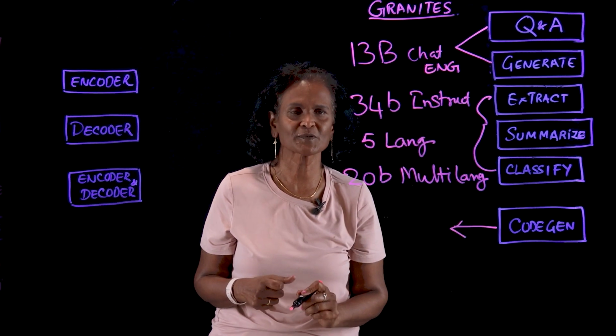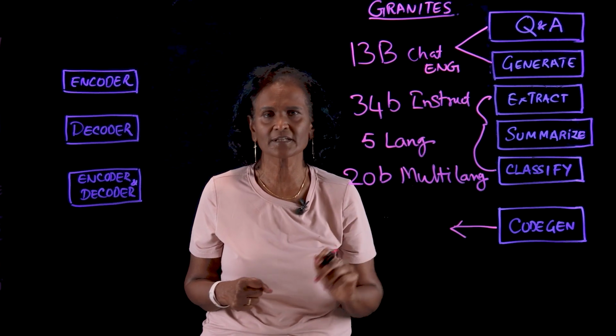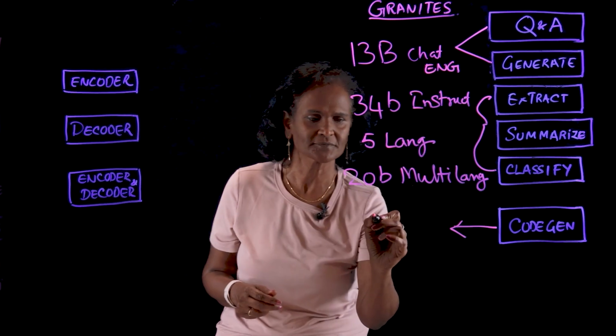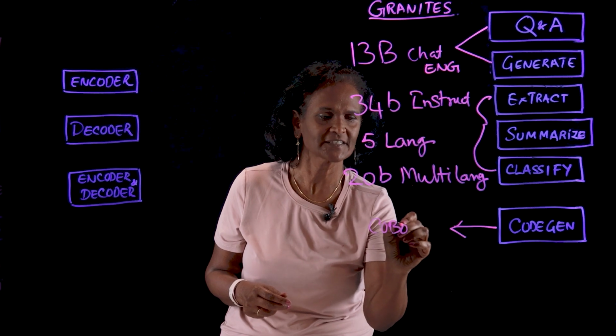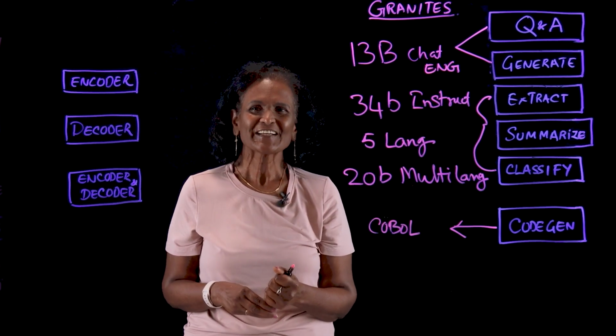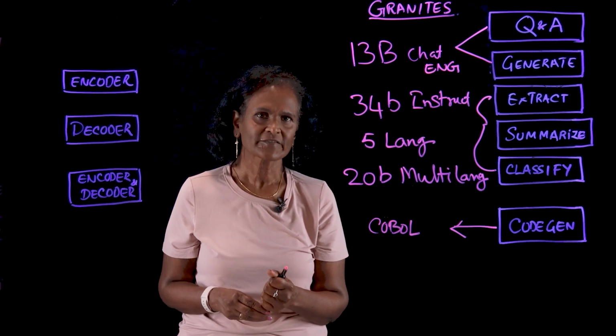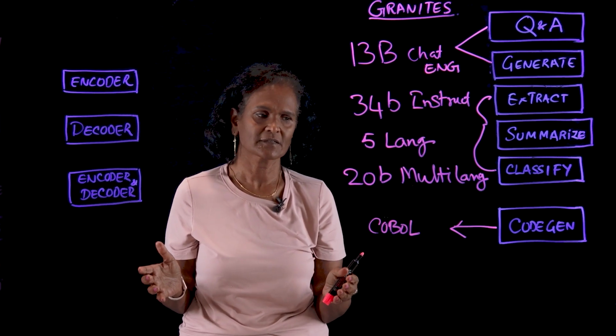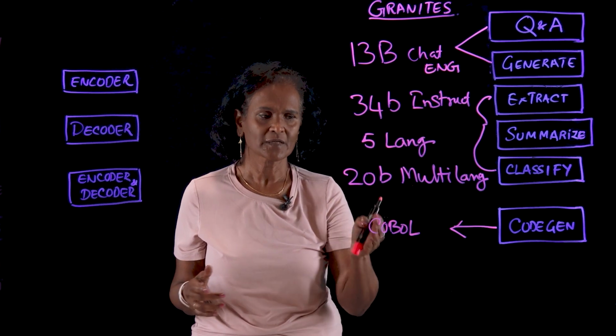Now, as I said before, Granites are really good at text generation as well as code generation, right? Let's not forget about code generation. This is super critical for the enterprises out there. Let's take the example of COBOL, right? COBOL is an ancient language, right? And it was the most popular language that most of the big banks in the world, financial companies in the world, are based off of.